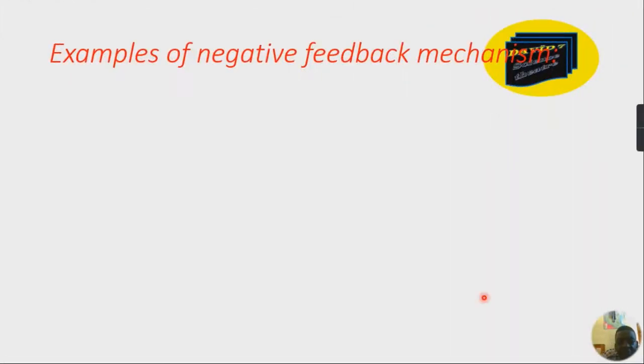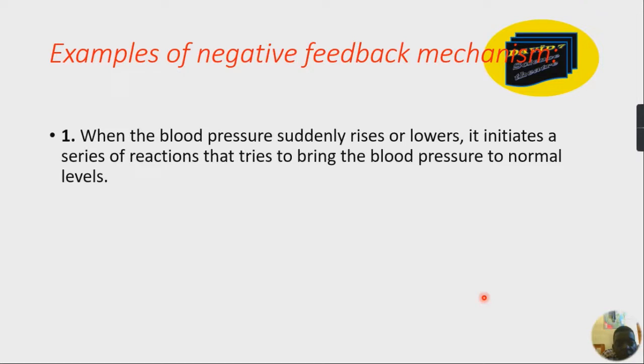As examples of negative feedback mechanisms, there are several. Almost the entire body uses that. When the blood pressure suddenly rises or lowers, it initiates a series of reactions that tries to bring the blood pressure to normal levels.